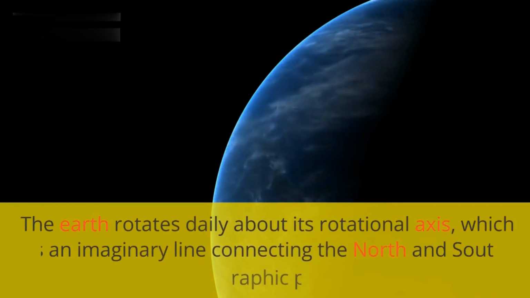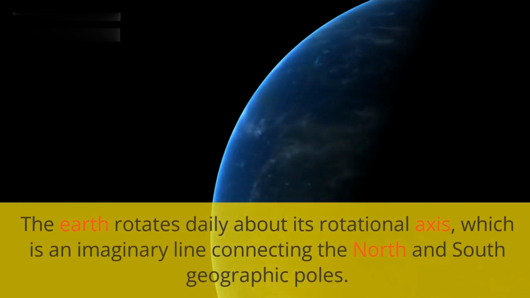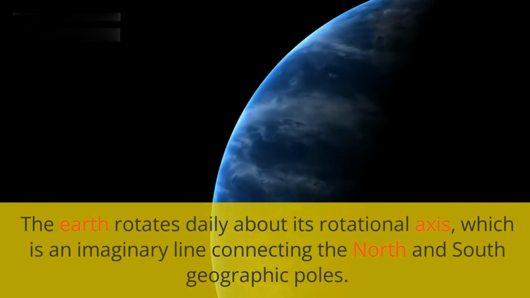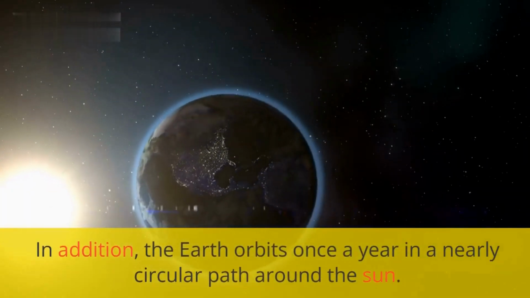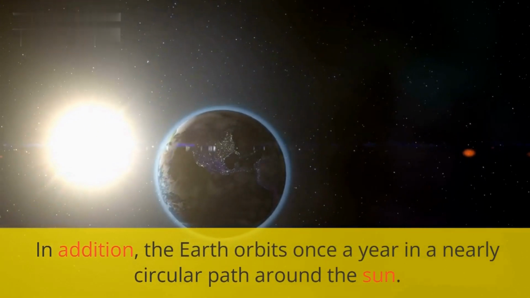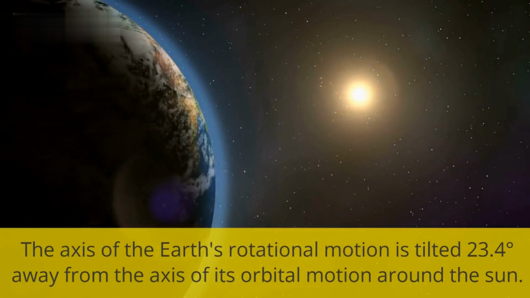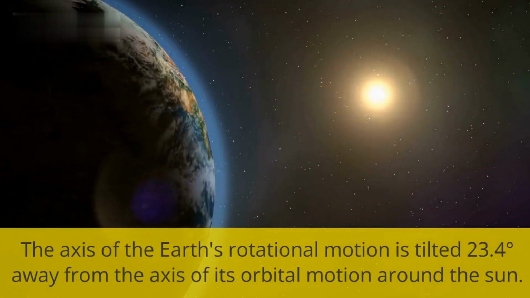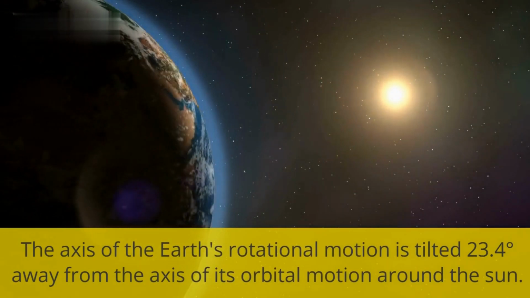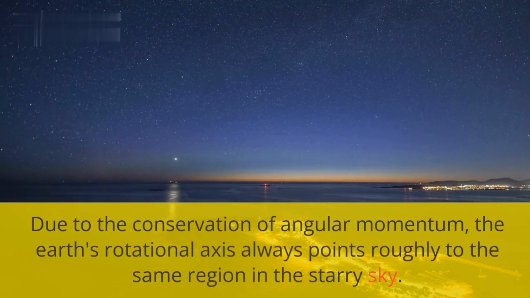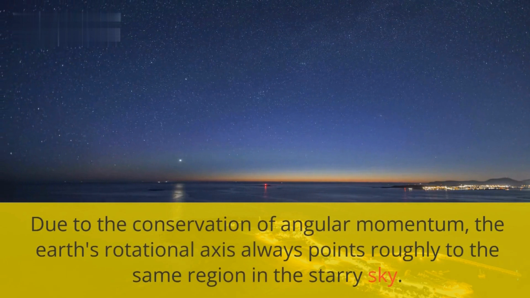The Earth rotates daily about its rotational axis, which is an imaginary line connecting the north and south geographic poles. In addition, the Earth orbits once a year in a nearly circular path around the Sun. The axis of the Earth's rotational motion is tilted 23.4 degrees away from the axis of its orbital motion around the Sun. Due to the conservation of angular momentum, the Earth's rotational axis always points roughly to the same region